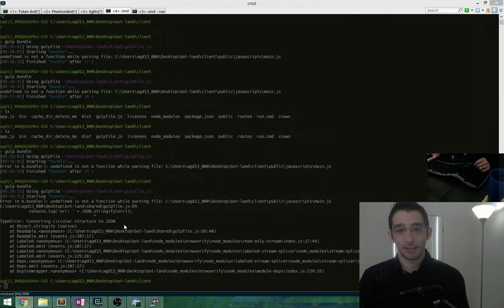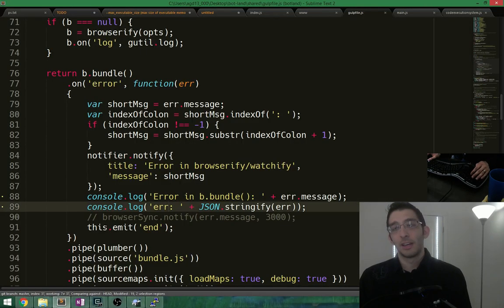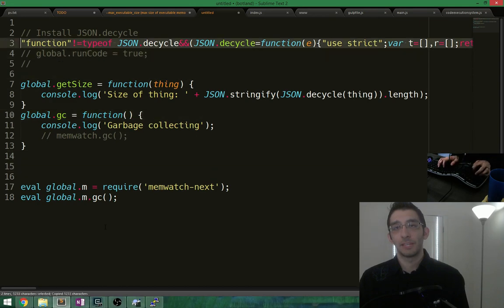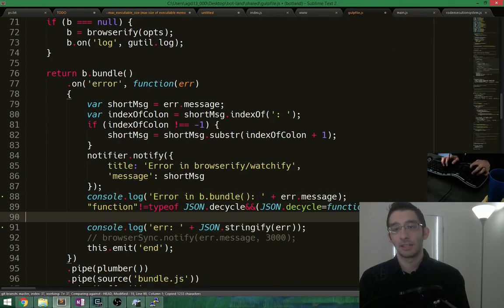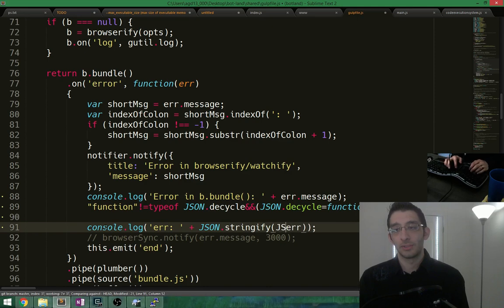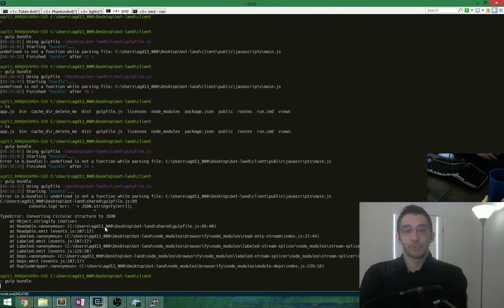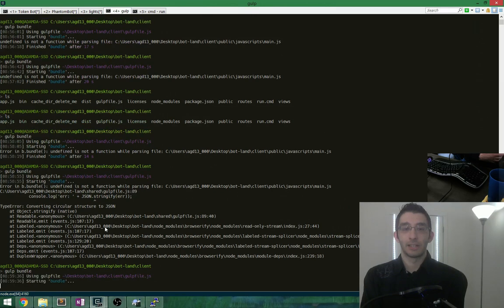Okay, never mind then. Converting circular structure to JSON. Alright, let's go get JSON decycle. Here we go. Take this. Then take this. And then do JSON.decycle error. So that means that there's definitely more information to be had here. We're just not sure what. Because I'm only getting the message on it.